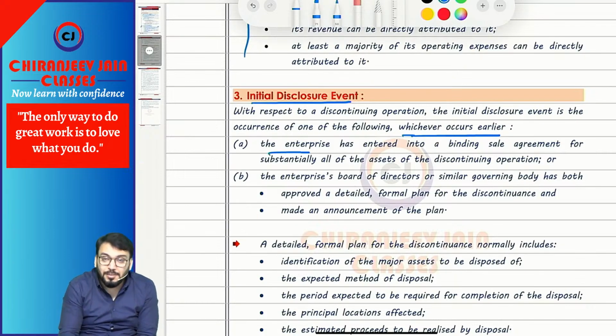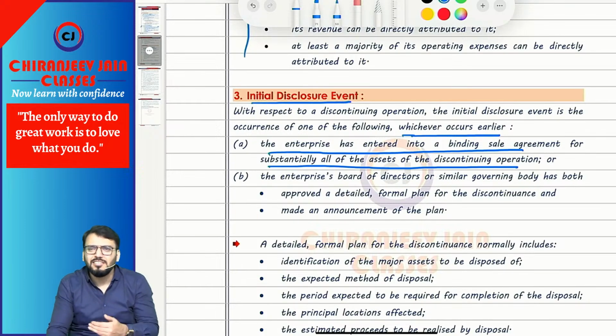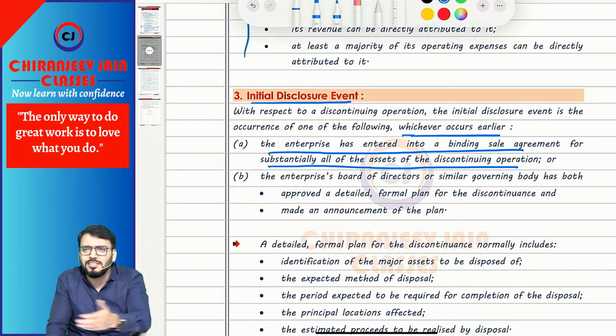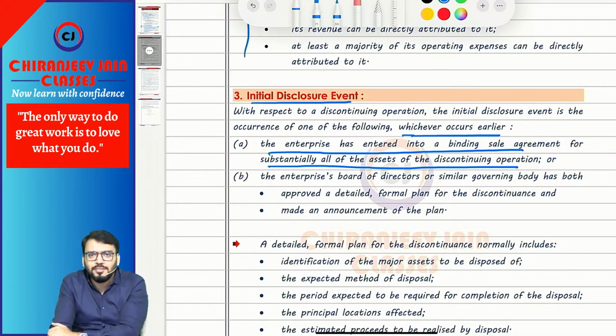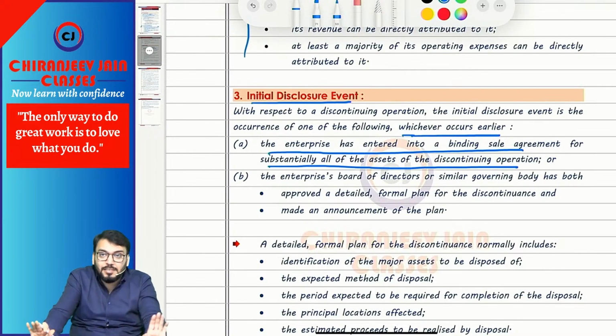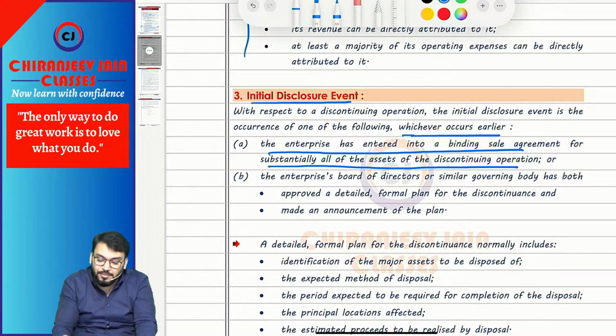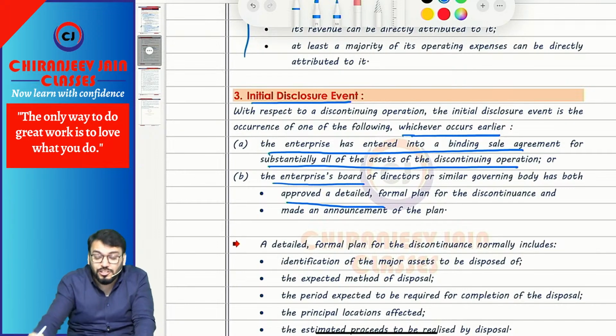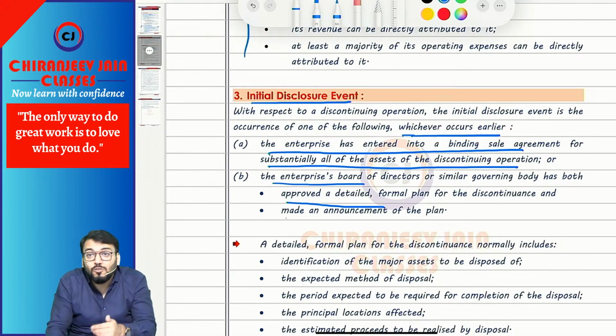First, the enterprise has entered into a binding sale agreement for substantially all the assets of the discontinuing operation. If you have entered into a binding sale agreement to which you are committed, that date will become the initial disclosure event. Or if there is no binding sale agreement, but the enterprise's board of directors or similar governing body has approved the detailed formal plan of discontinuing operation and has made an announcement of such plan.